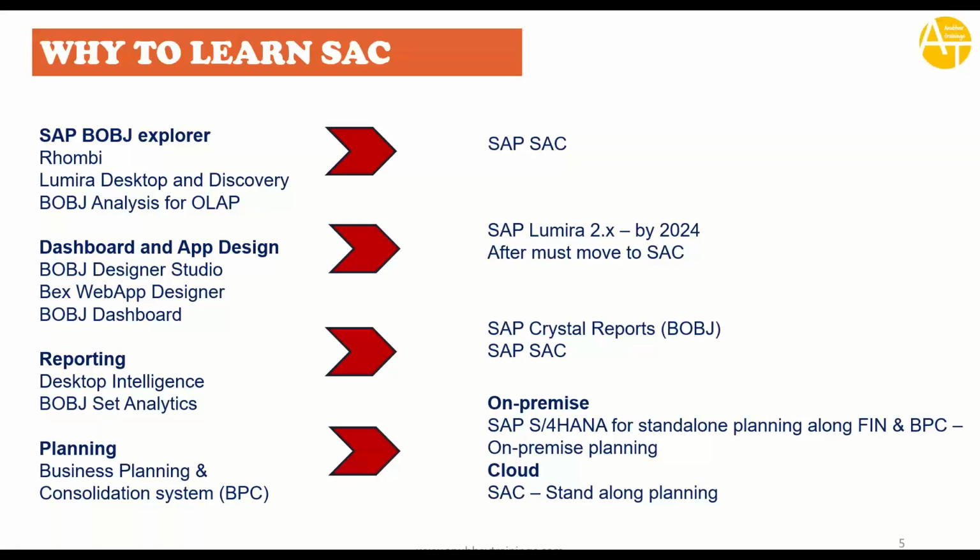Regarding planning, if some of you are coming from the finance and planning area where you're doing business planning and consolidation, going forward, the BPC system remains as it is for an on-premise planning solution. But if your company plans to do planning in the cloud, then you have SAP Analytics Cloud, which stands alone in the cloud portfolio by SAP for planning.